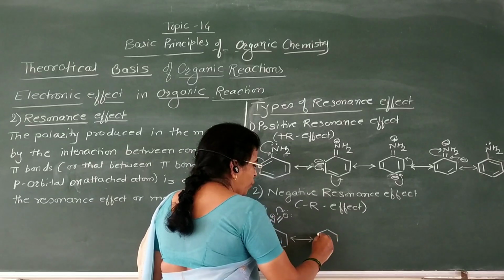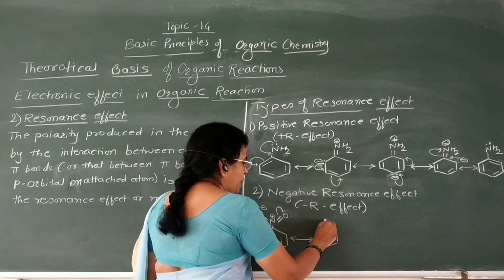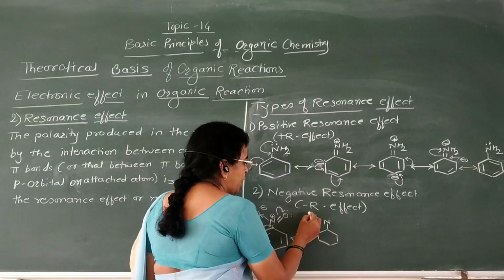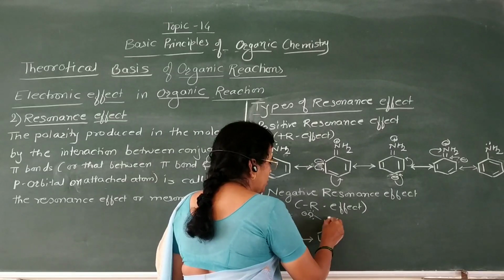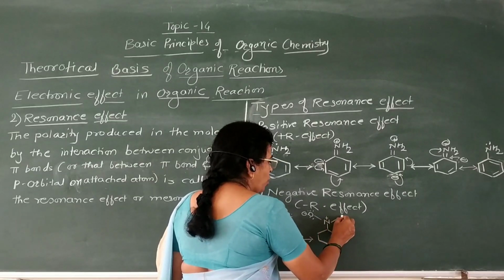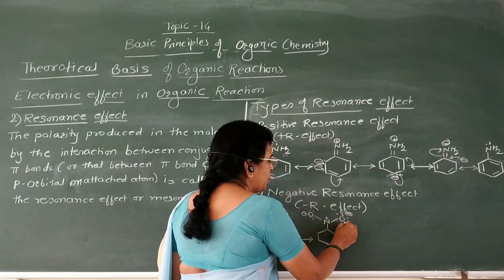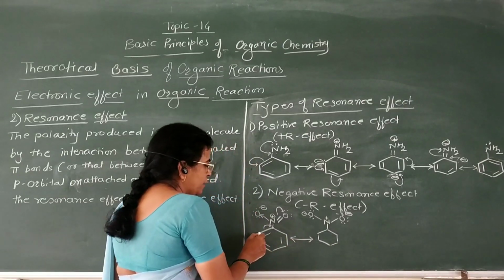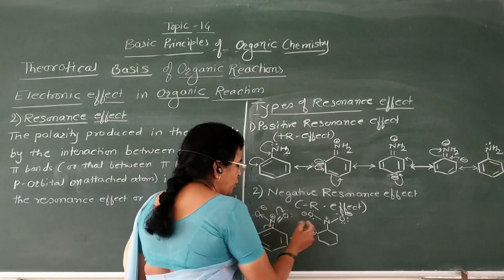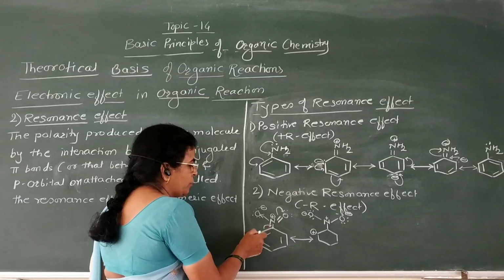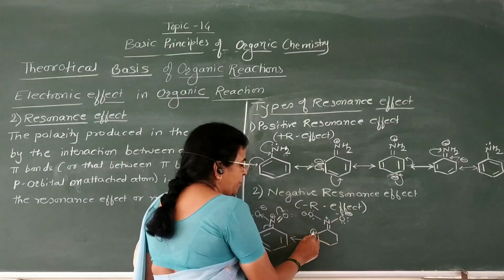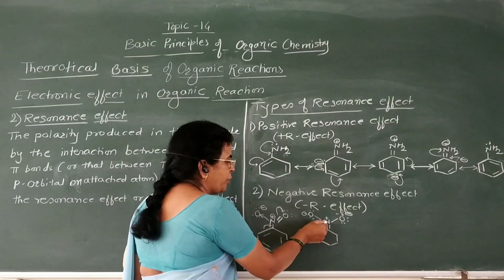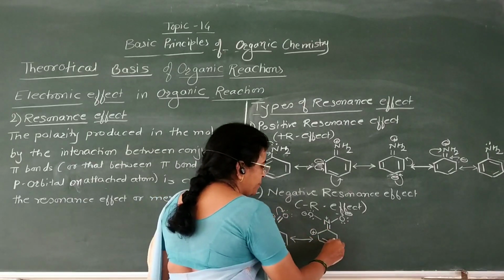And polarization of the molecule is observed like this. Now here this oxygen is negatively charged, having 3 lone pairs of electrons, and this nitrogen is positively charged, and this oxygen now becomes negatively charged, having 3 lone pairs of electrons. And here this carbon becomes positively charged because electron transfer takes away from this carbon atom in between this carbon and nitrogen atom, therefore it becomes positively charged, and here formation of a carbon nitrogen double bond takes place.